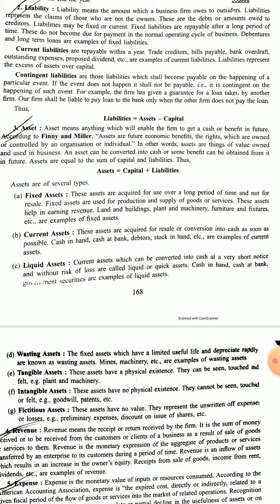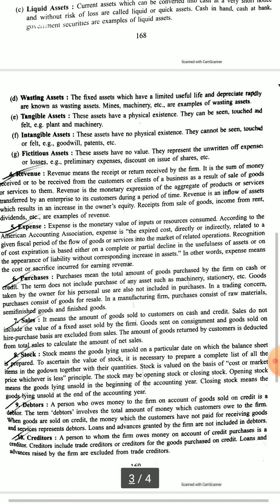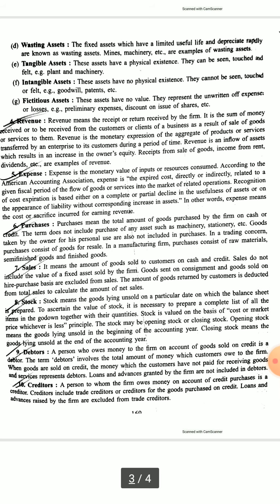Liquid assets are those assets which are convertible in a very short period and which may be used instead of cash, like cash in hand, which is purely cash, and any check issued on your bank account, which is a piece of paper but immediately convertible, and government securities. These kinds of liquid assets can be used as money also. Again, wasting assets are those assets which have a limited useful life and depreciate rapidly, like mines and machineries.